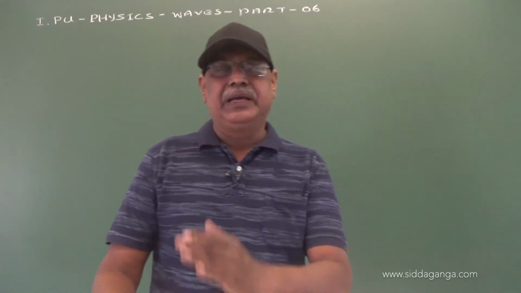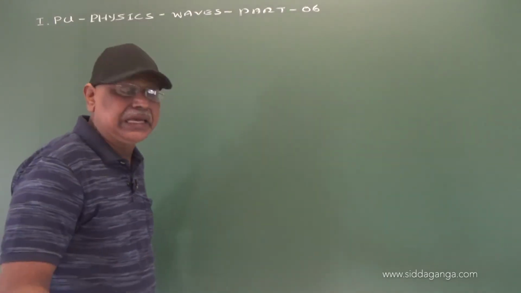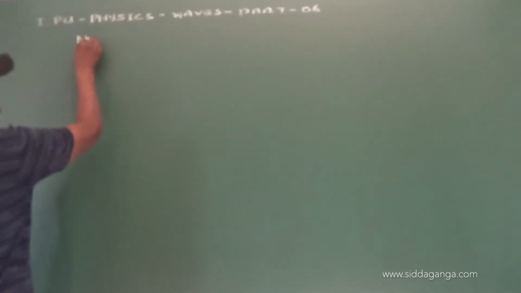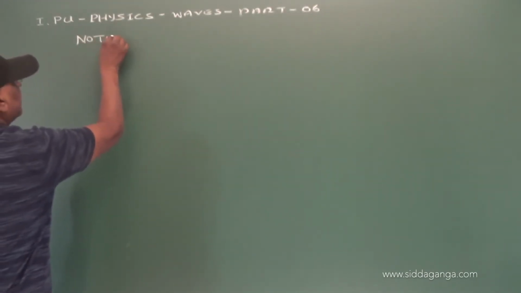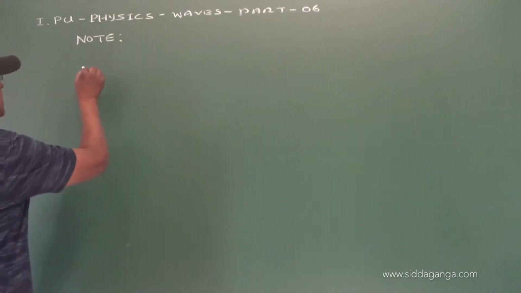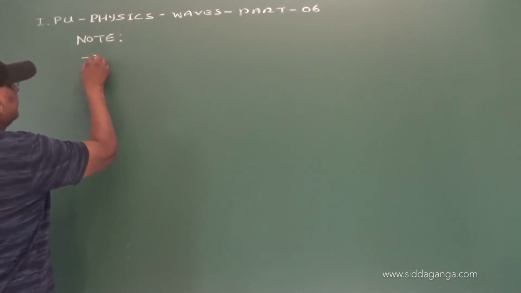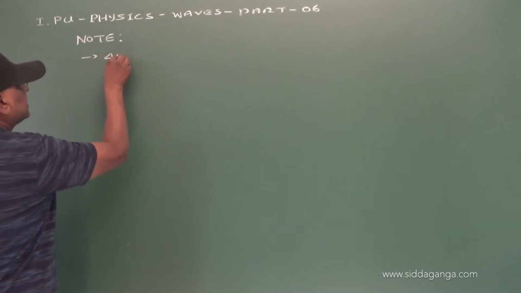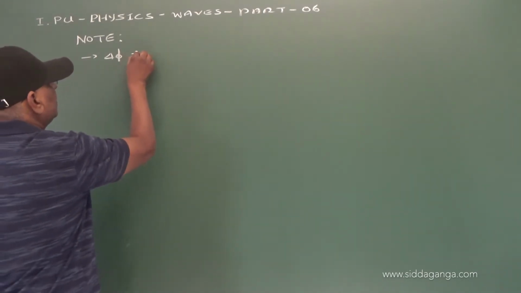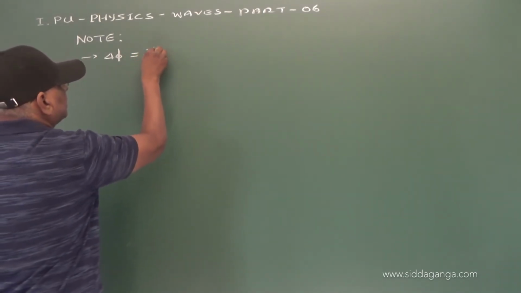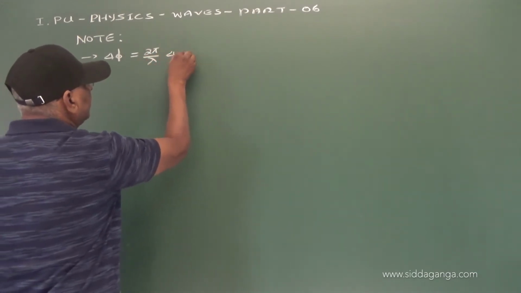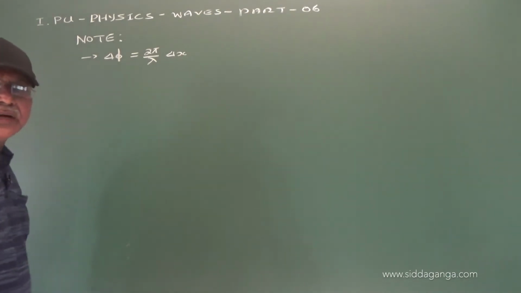So now let us take that equation. Let us discuss these things under note points. We have that relation between phase difference and path difference. So, phase difference is equal to 2 pi by lambda into path difference.